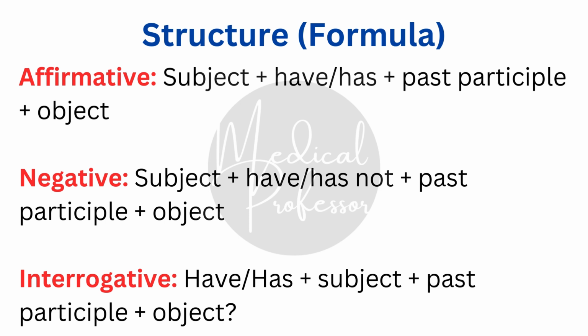For negative sentences: subject plus have not or has not plus past participle plus object. Interrogative sentences: have/has plus subject plus past participle plus object.